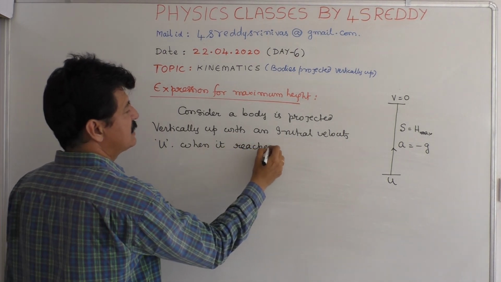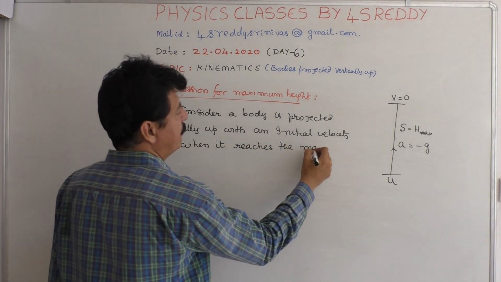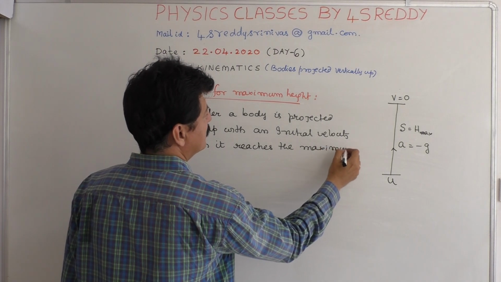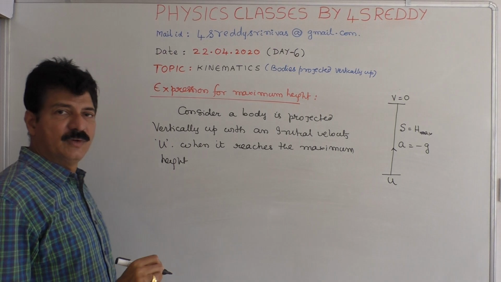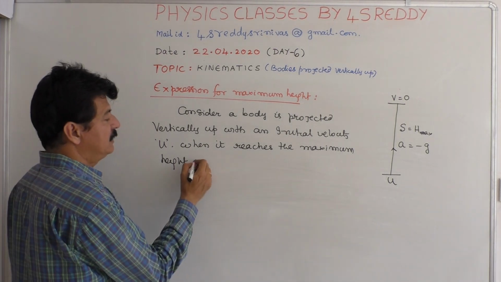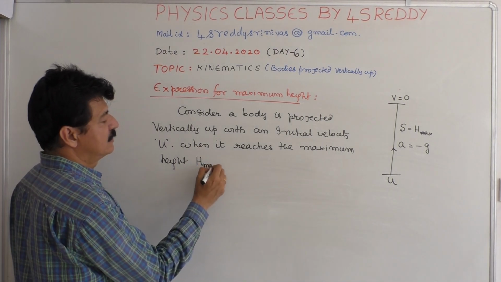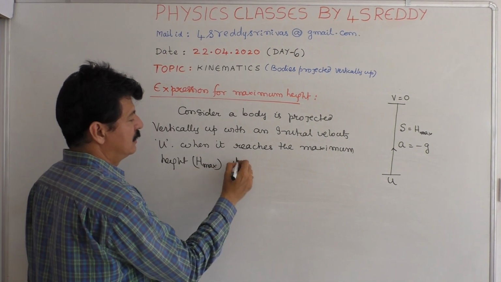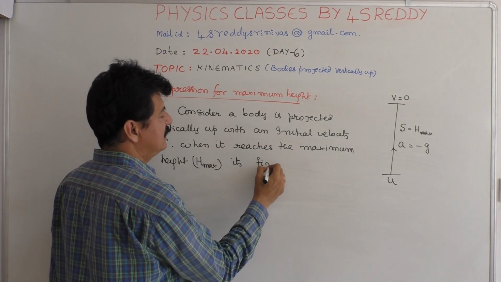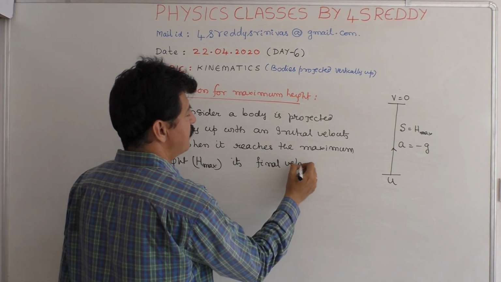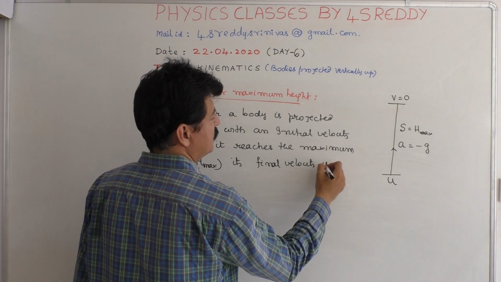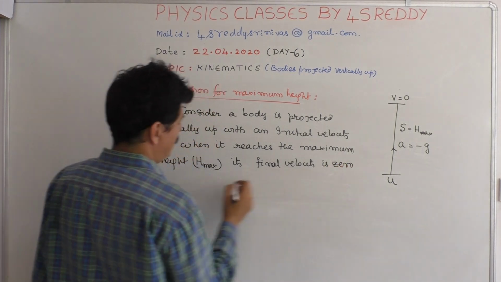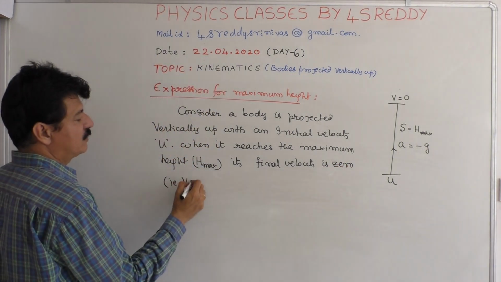When it reaches the maximum height, h max, its final velocity is 0, that is, v is equal to 0.